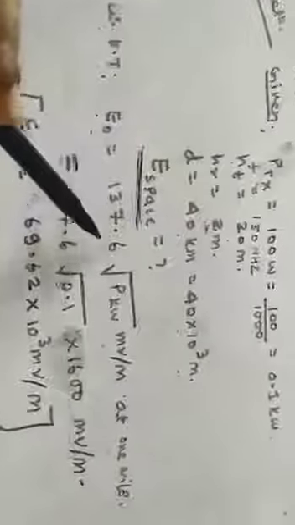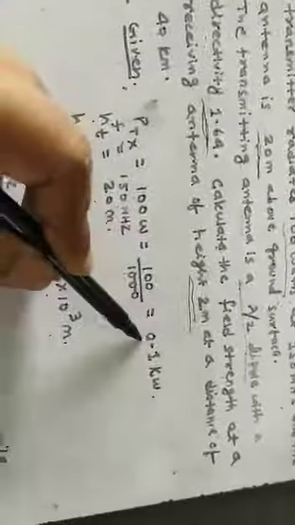Step 1, you have to calculate E naught, because E naught is not given once again. How will you calculate E naught? We know that E naught is equal to 137.6 root over P kilowatt millivolt per meter at 1 mile. This time you have converted the transmitter power to 0.1 kilowatt, so directly substitute P kilowatt as 0.1. And this is millivolt per meter at 1 mile, so just convert this 1 mile into meter by multiplying with 1600, and this is your already millivolt per meter. So take the square root of this value and multiply with 137.6 and multiply with 1600. This will finally come out to be 69.62 into 10 to the power 3 millivolt per meter. The unit will remain the same, millivolt per meter. In this way you have calculated E naught.